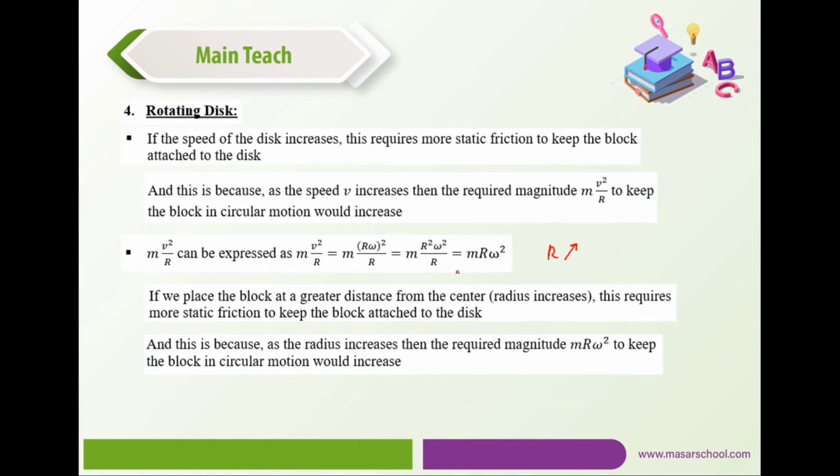Briefly, as we put the block at points away from the center, the required static friction should be greater in order to compensate for the greater force given by mv squared over r. For this reason, we determine the maximum radius, which is the greatest position away from the center at which we can place the block without slipping.